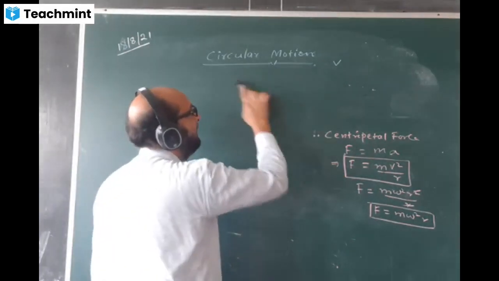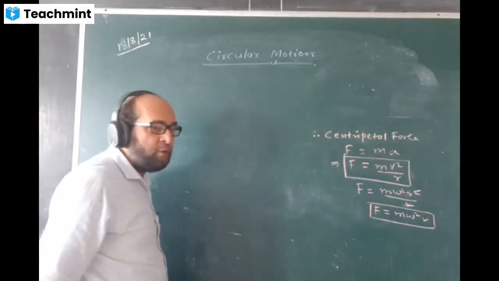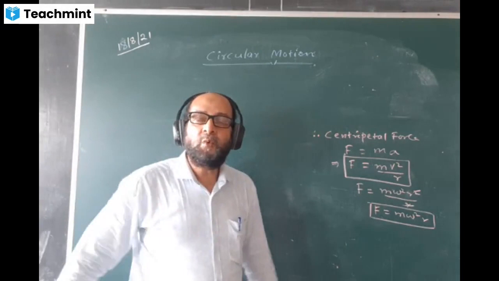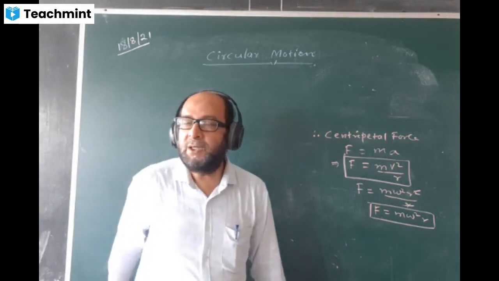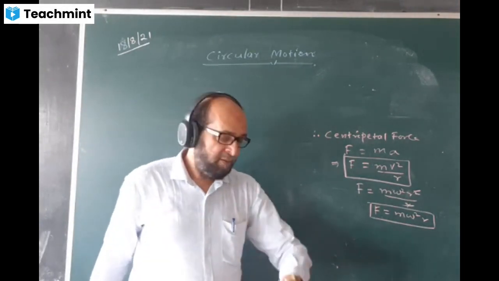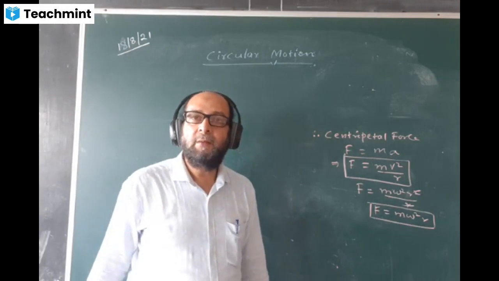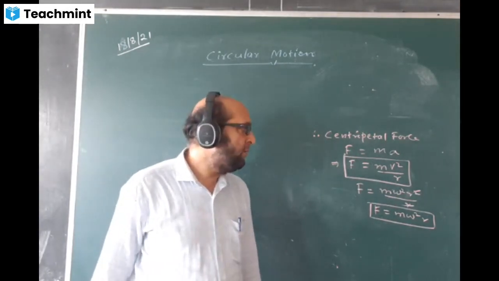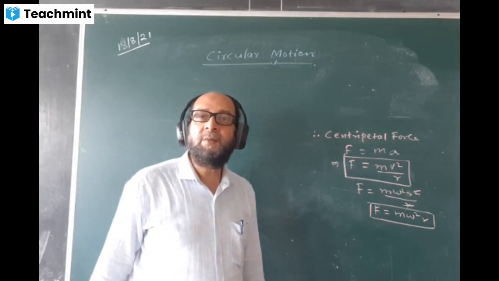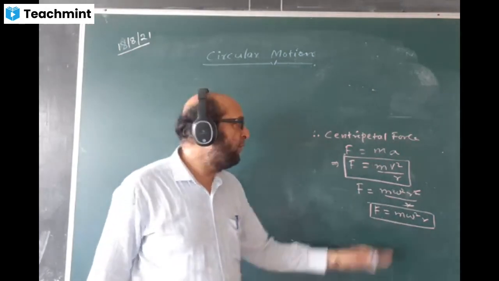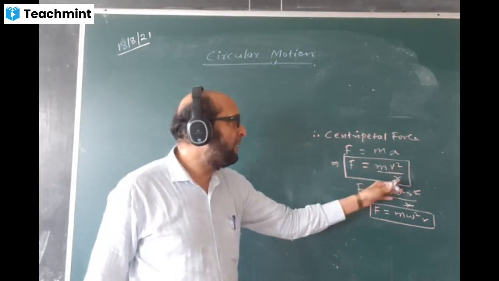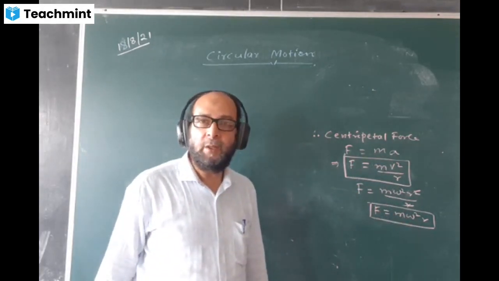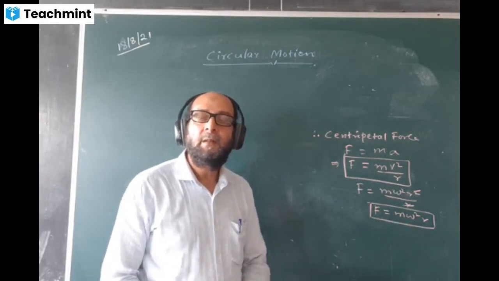What is the formula of centripetal force? mv square by r or m omega square r. Depending upon the situation we have to use. If v is given, we'll be using mv square by r. If omega is given, we write m omega square r. What is the formula of centripetal acceleration? Again, two formulas. m you remove, then v square by r or omega square r. Done?